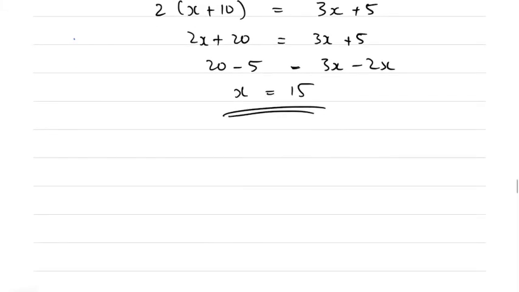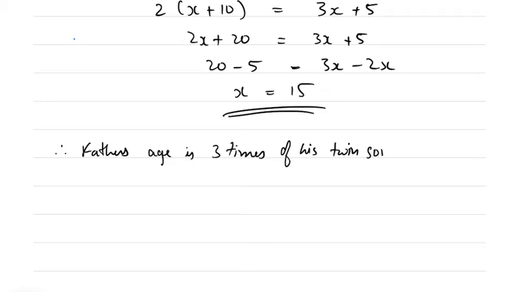Okay, so father's age is 3 times the age of his twin son's age.